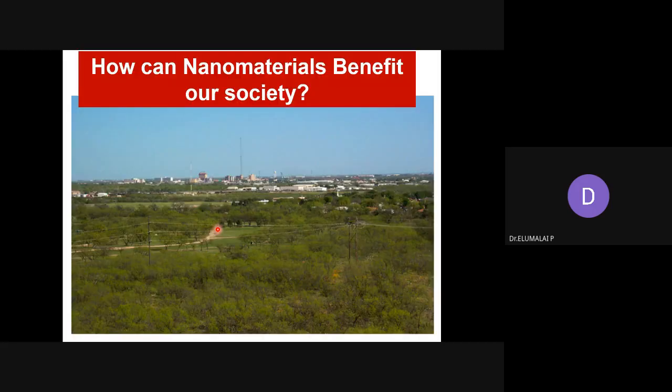So today we will dwell mostly on the general aspects of nanotechnology and nanomaterials applications. We have studied many things about nanomaterials and nanotechnology. What are the benefits it can offer to society or humankind? Whether it is going to be a sudden change in society because of the introduction of nanotechnology, or it's going to be just another technology. How much implication it can make on society, how much benefit it can provide to humankind.